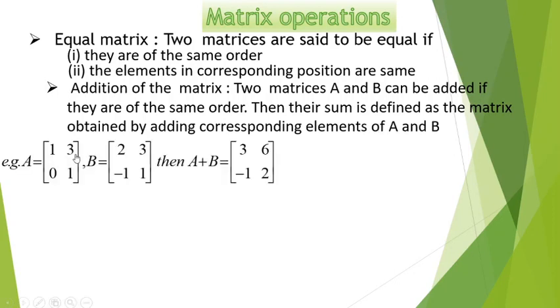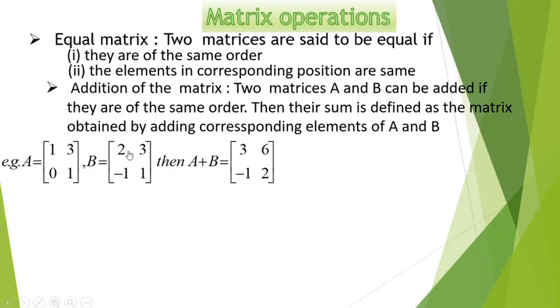For example, if I have matrices A and B, I will add the corresponding elements. Say the element in the 1 1 position is 1 in matrix A and the element in the 1 1 position in matrix B is 2. Just add them, and you will get the 1 1 position element in the resultant, that is A plus B, which is 3.